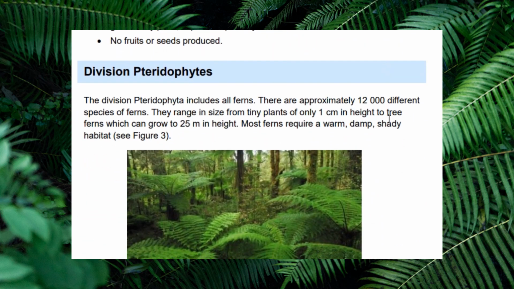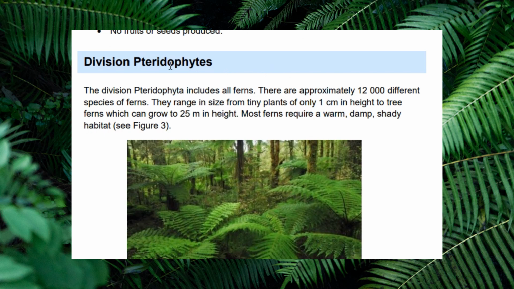Then we have the pteridophytes. This includes ferns. There are approximately 12,000 different species of ferns. They range in size from tiny plants of only 1 centimeter in height to tree ferns, which can grow up to 25 meters in height. Most ferns require a warm, damp, and shady habitat.